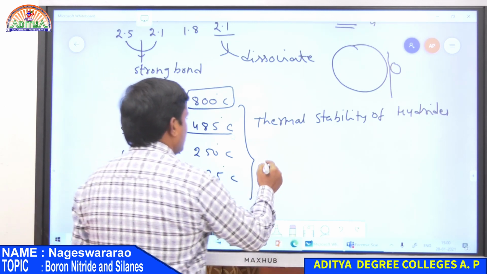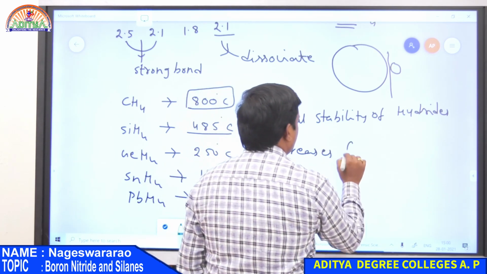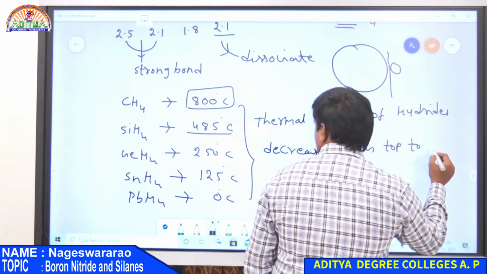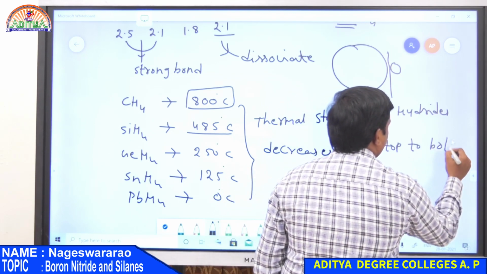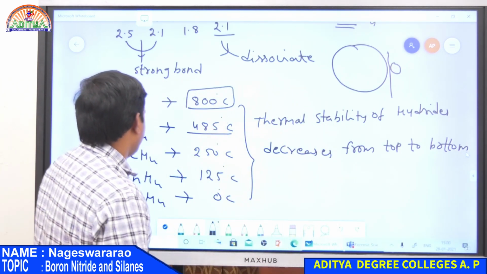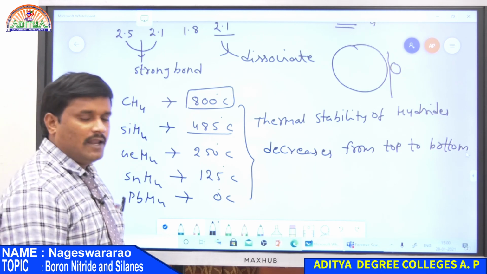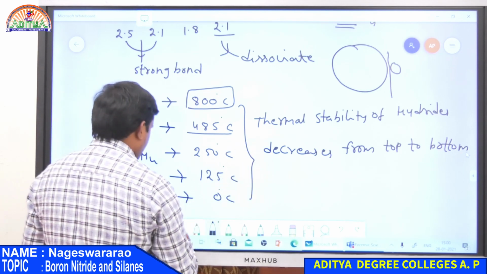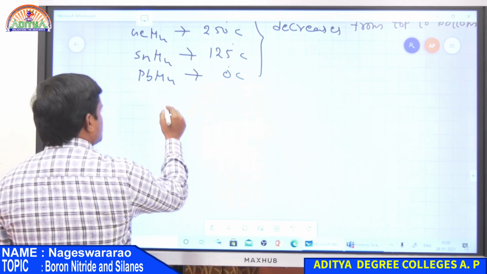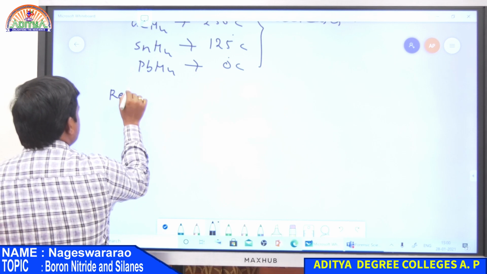So thermal stability decreases from top to bottom, that is, from carbon to lead. These are the values of thermal stability of hydrides of the 14th group elements: carbon, silicon, germanium, tin and also lead. So this is all about thermal stability. And then, the next property of hydrides is reducing nature.